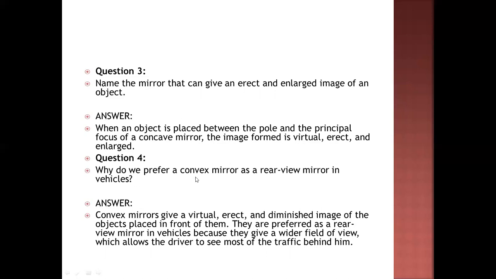Why do we prefer a convex mirror as a rear view mirror in the vehicle? We always prefer it as a convex mirror gives a virtual, erect and diminished image of an object, because it gives a wider field of view, which allows the driver to see most of the traffic behind.